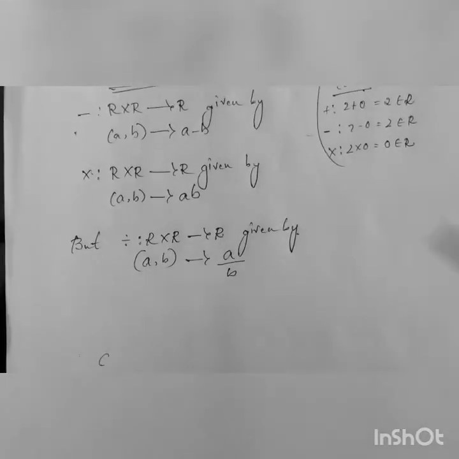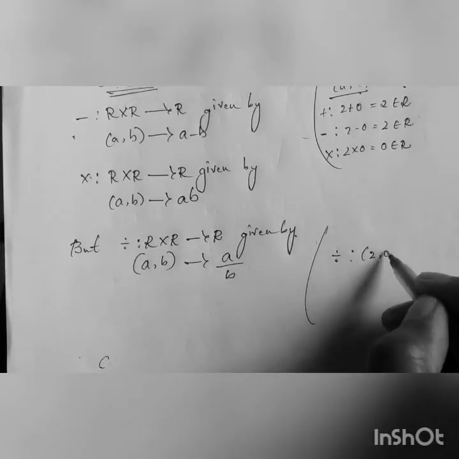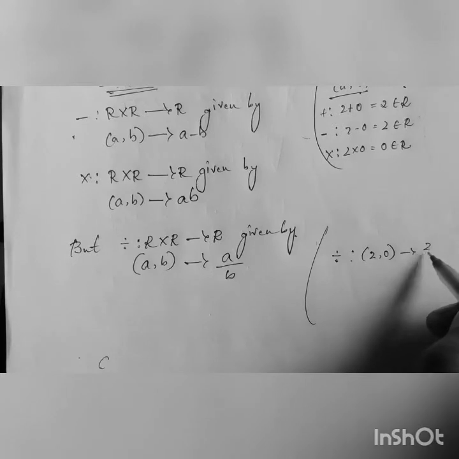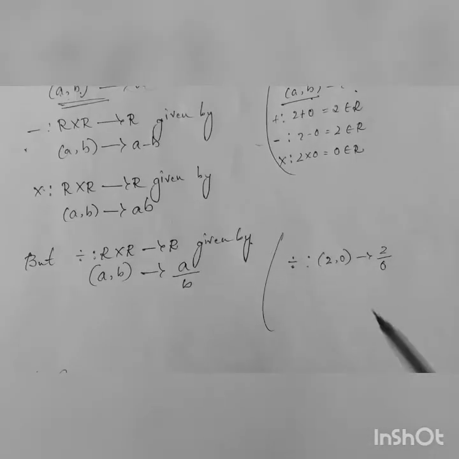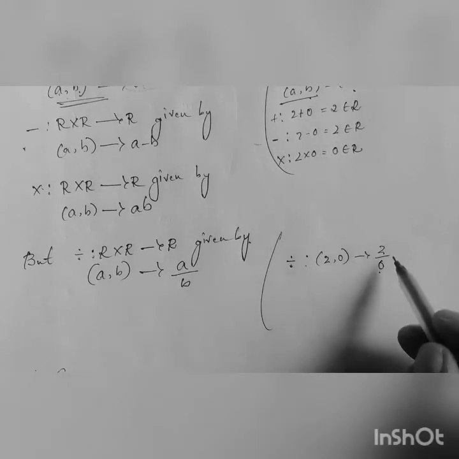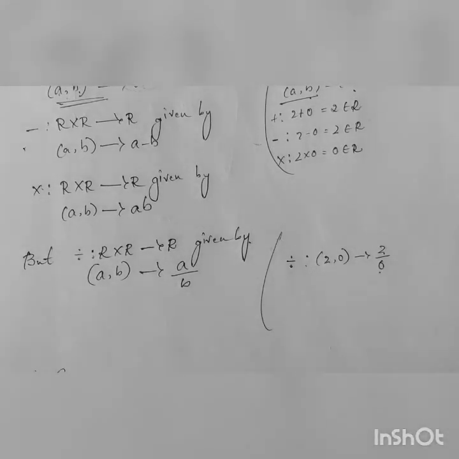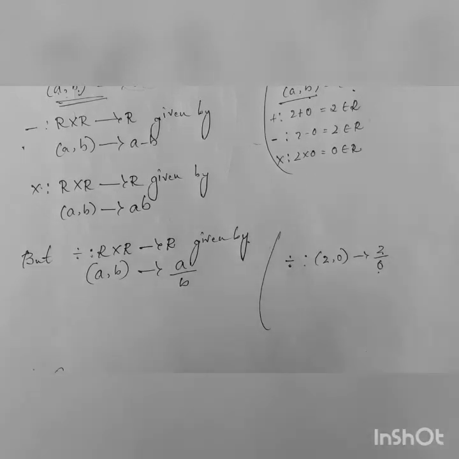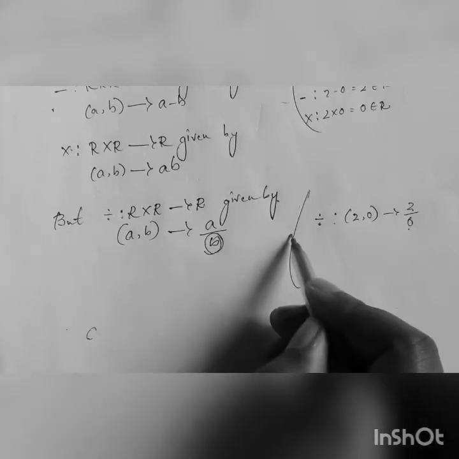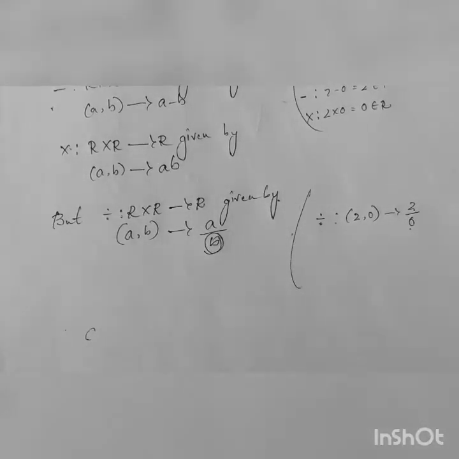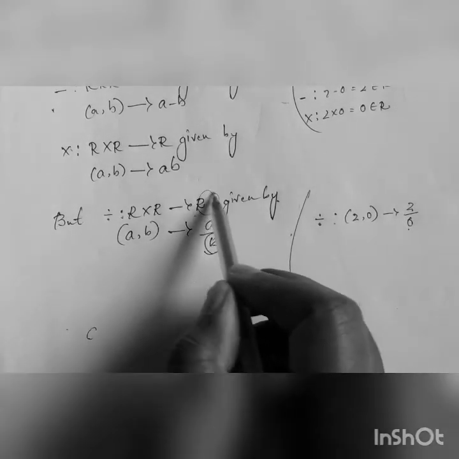a comma b tends to a by b. Now just check with the same example, 2 and 0. Division: 2 comma 0 leads to 2 by 0. Can you define the value of that? No, you cannot define the value of that. Why have I considered 0? Because you need to check all the possibilities in R.